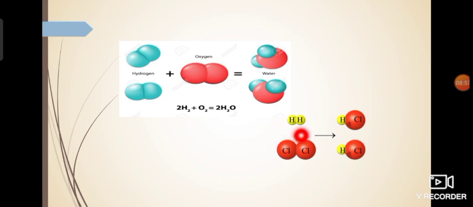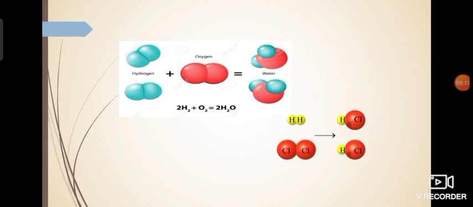Now the next example is hydrogen gas combining with chlorine gas to form hydrogen chloride gas. You can see the hydrogen molecule is represented by these two yellow colored balls which are chemically bonded, and the chlorine molecule is represented by these two red colored balls which are chemically bonded.